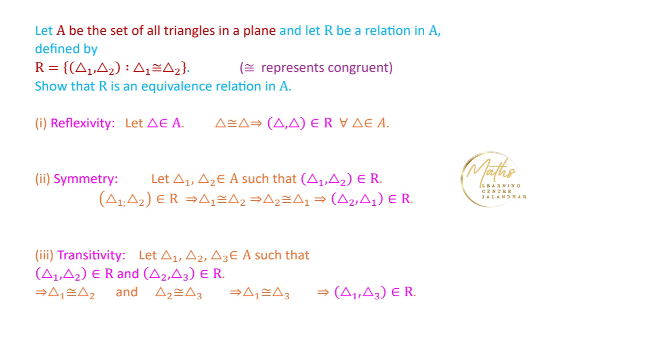So we have proved all the three cases, that it is reflexive, symmetric and transitive. It means that this relation R on A is an equivalence relation in A.